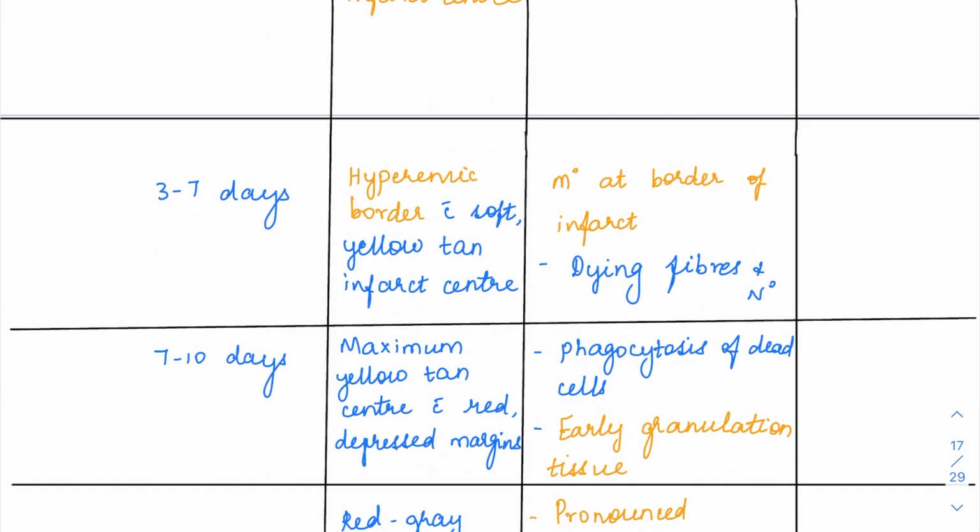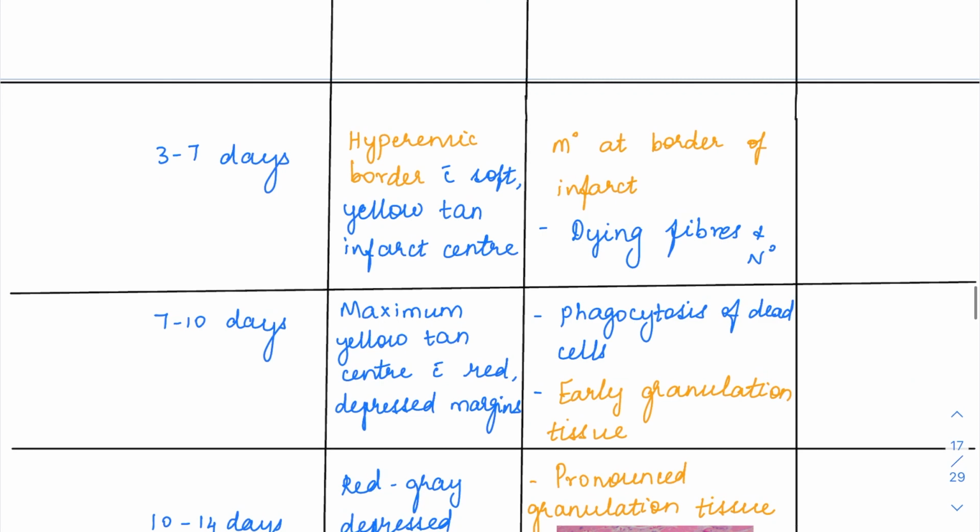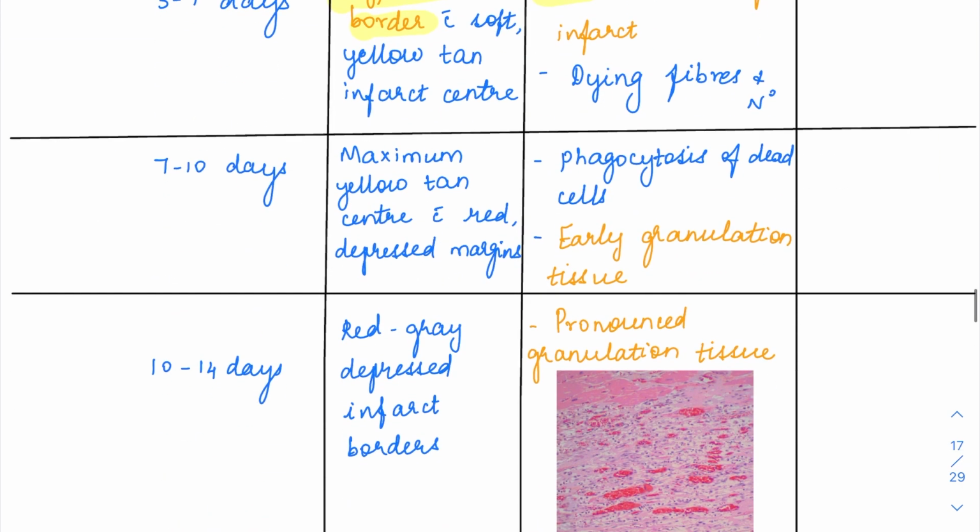After 3 days, that is within a week, the neutrophils will be replaced by macrophages, because it's becoming a chronic inflammation now. When macrophages come, they will be seen at the border. So remember, when macrophages come at the border, you can also see a hyperemic border. This is how I remember. In 3 to 7 days, when new macrophages come, they are present at the border, and grossly you can see it as a hyperemic border.